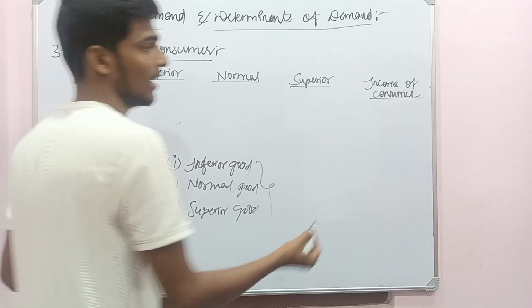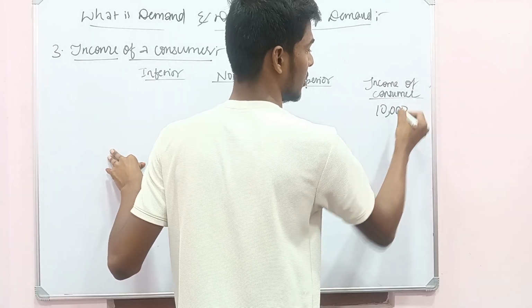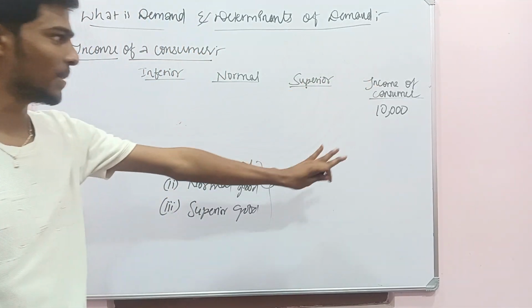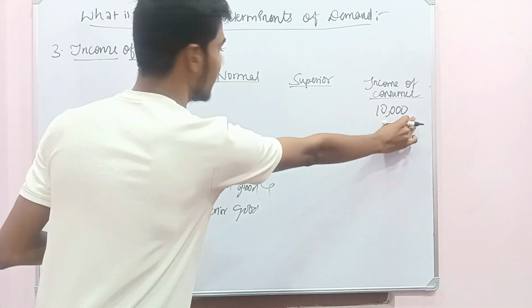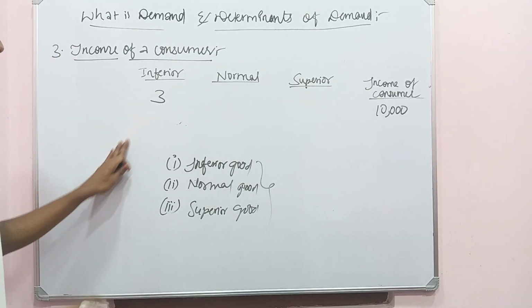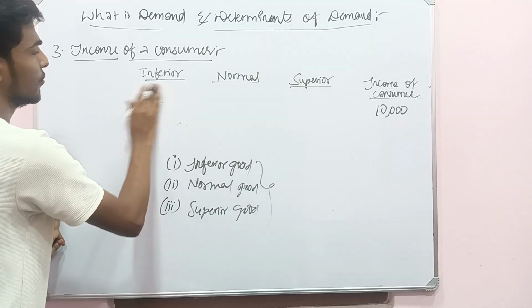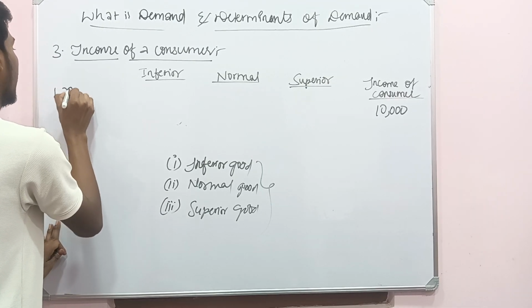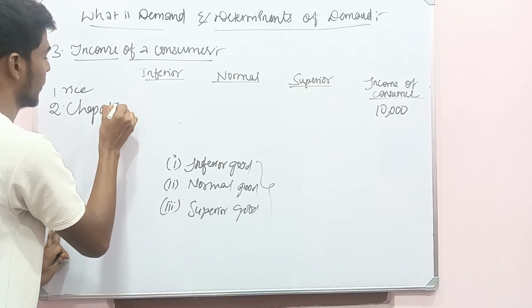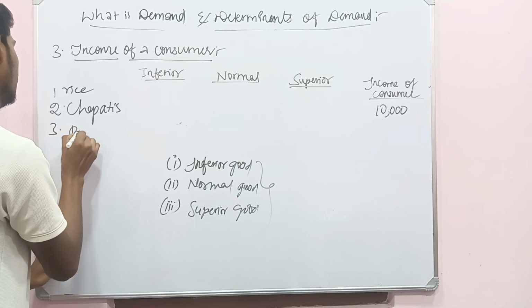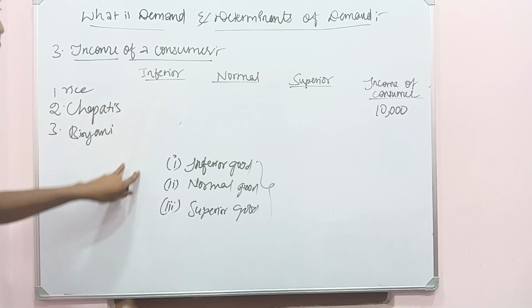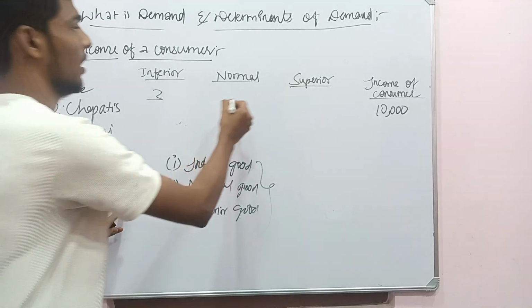If the consumer has a limited income of 10,000, in this 10,000 he has to manage all his expenses. If he has only the lesser income, he may go for three times of inferior good. Inferior goods: first one is rice, second one you can take chapatis, third one biryani. If he has a limited income, he goes three times for rice and not for these two goods.